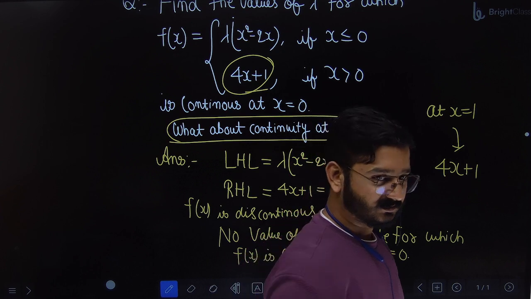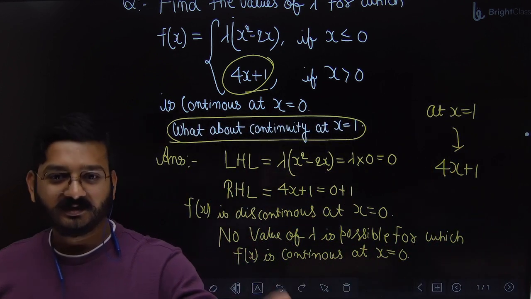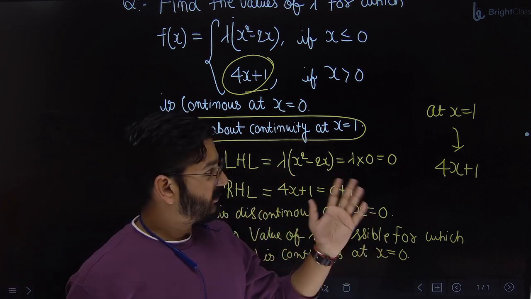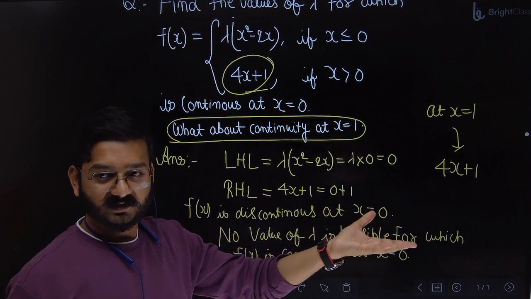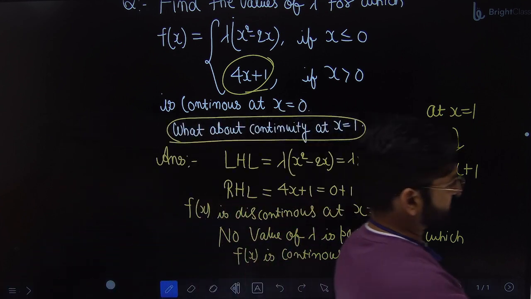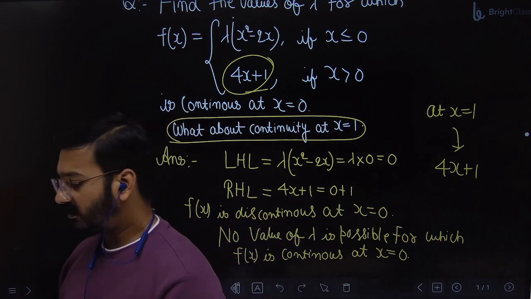Getting it? Clear? Anyone having doubts? I told you a different method. You don't have to do LHL, RHL. Simple funda is that it is a straight line, and a straight line is always continuous. When you draw a straight line, write down the reason quickly. Don't miss any point.